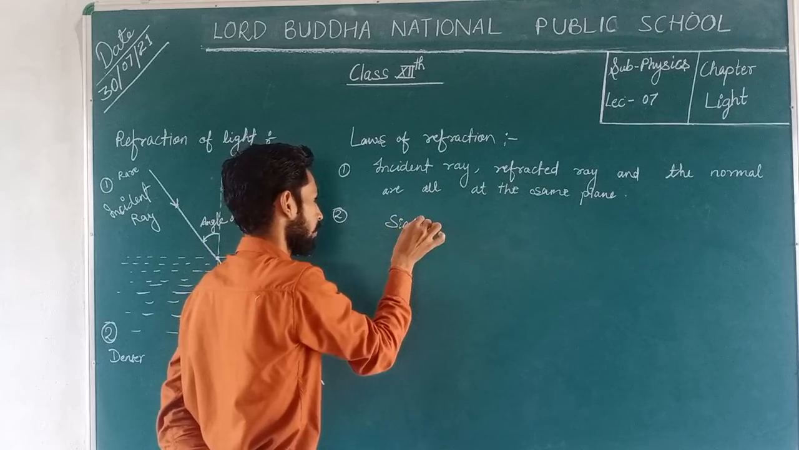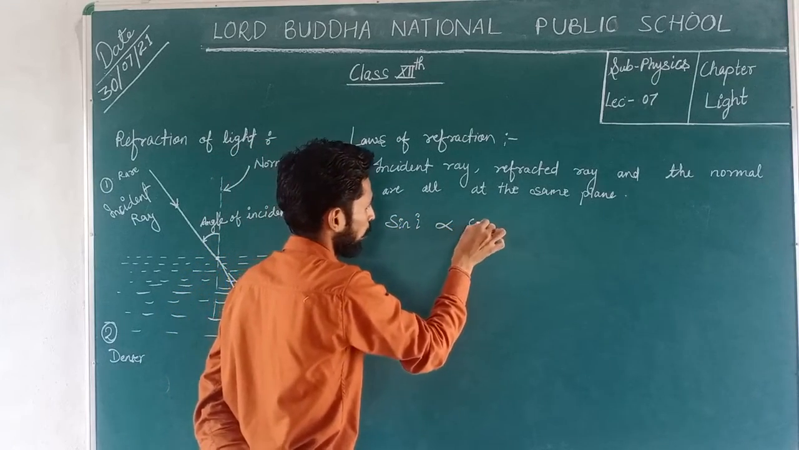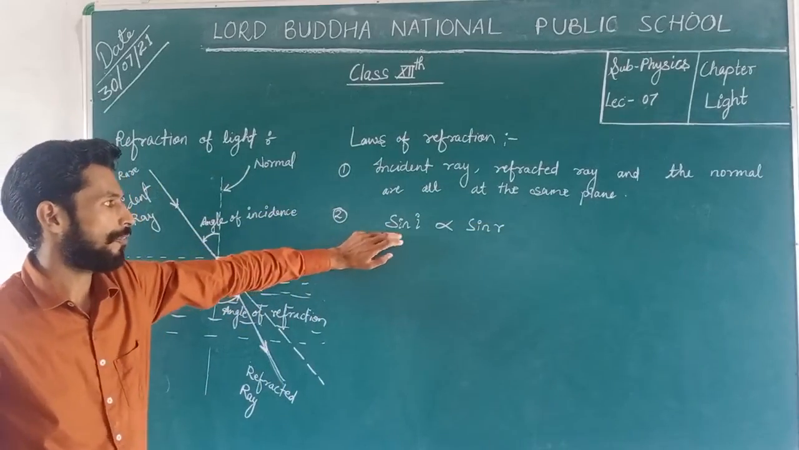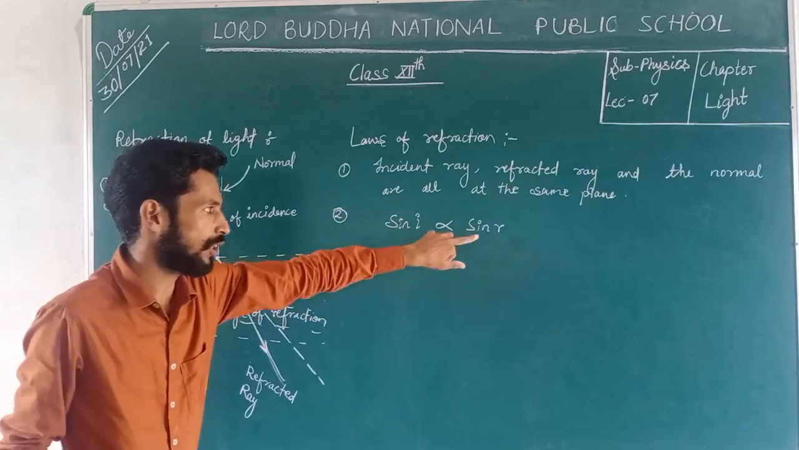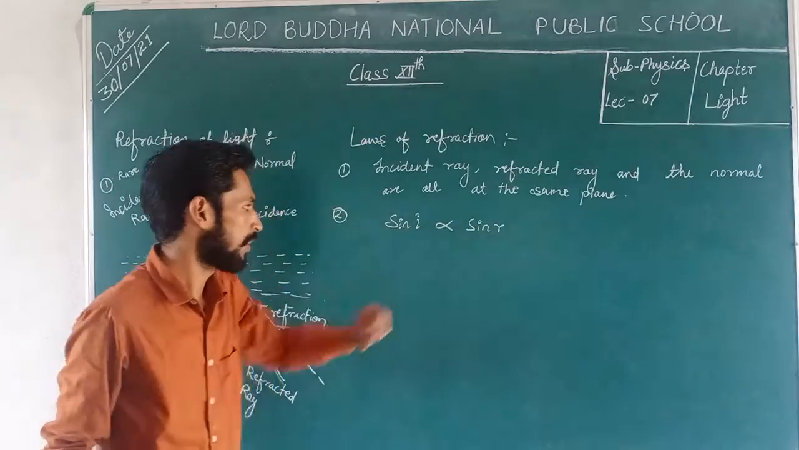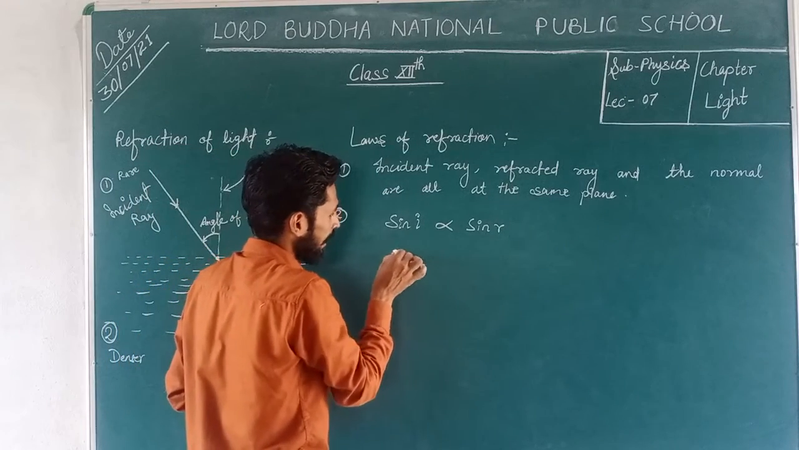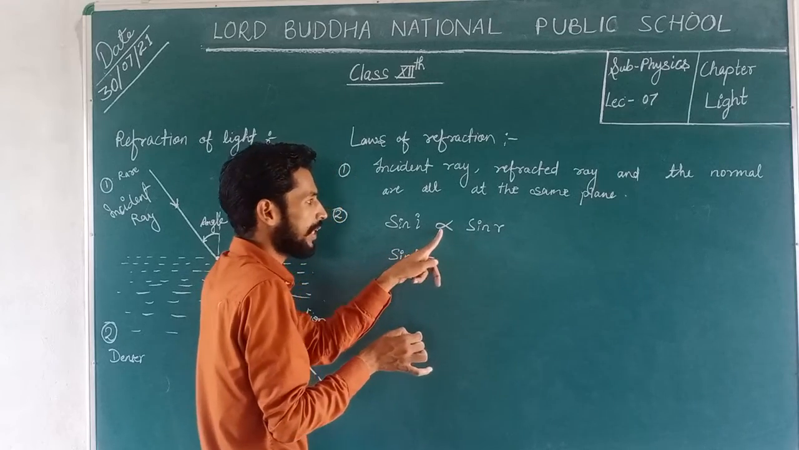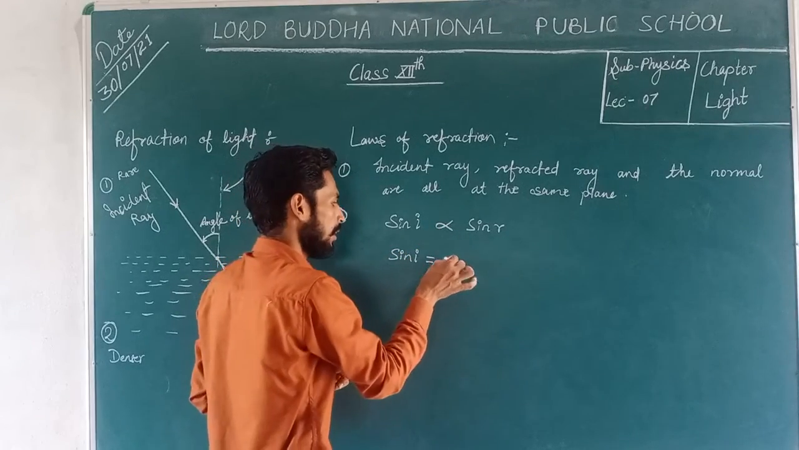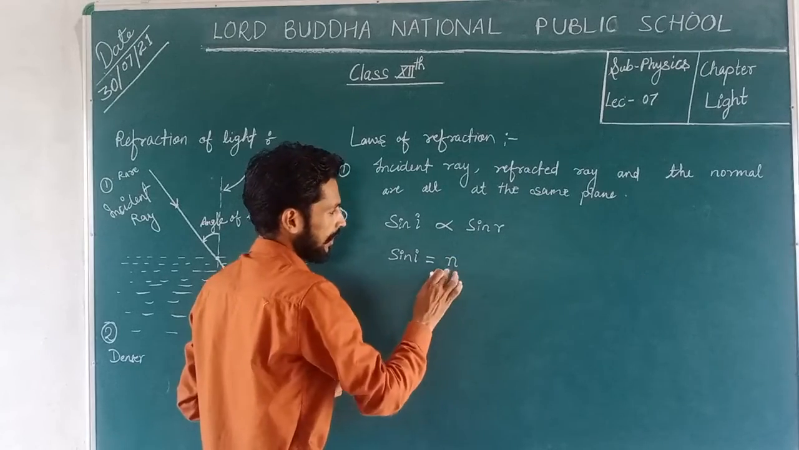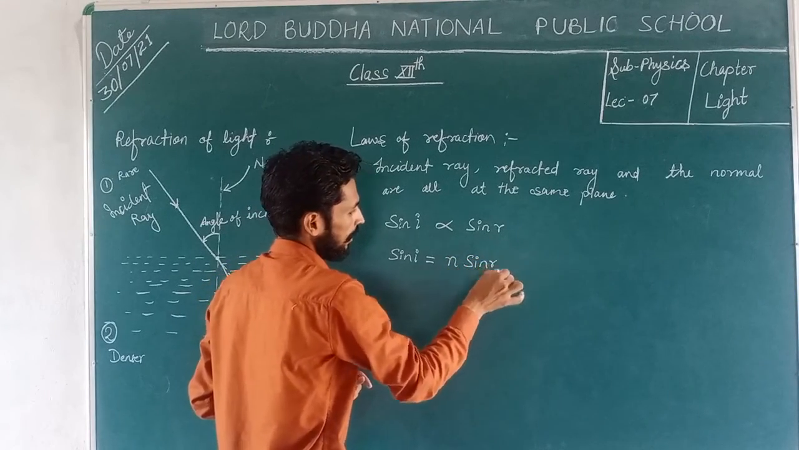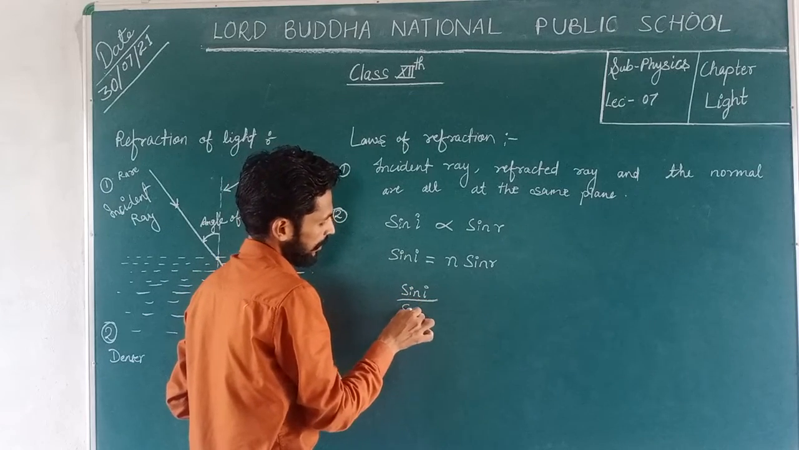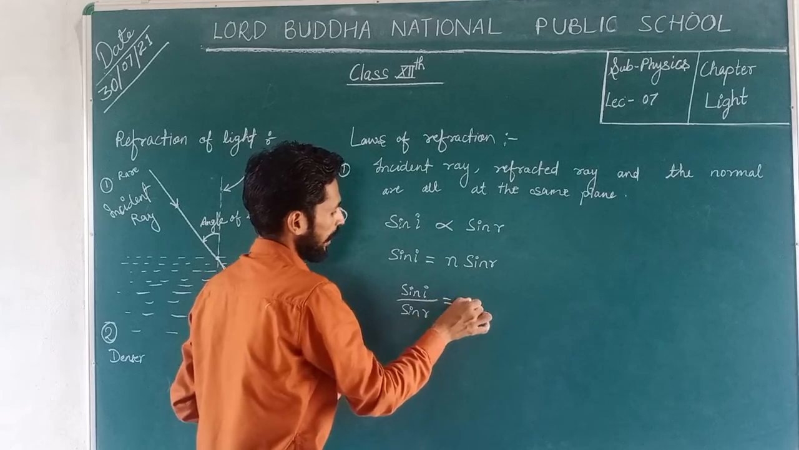Point number 2, that is the second law of refraction: sin i is directly proportional to sin r, that is, sin of angle of incidence is directly proportional to sin of angle of refraction. We can write it as sin i equals, if we remove the proportionality sign, then there will be a constant, n into sin r. Now we can write sin i upon sin r equals n.